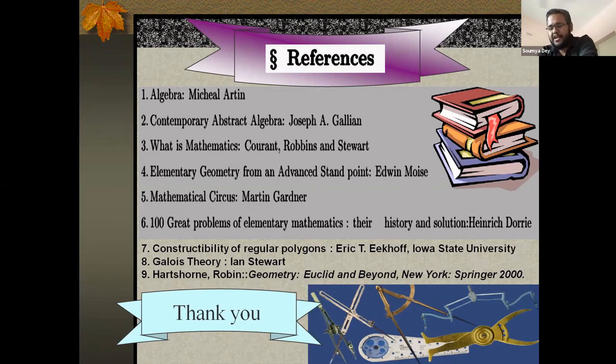Now there are some definitions. The first is, what is an S point? By a point I mean a point in the plane R2 with both coordinates in S. We will call such a point an S point. A line which contains at least 2 S points is called an S line. A circle whose center is an S point and whose radius is also in S is called an S circle. A linear or quadratic equation in X and Y with coefficients in S is called an S equation.